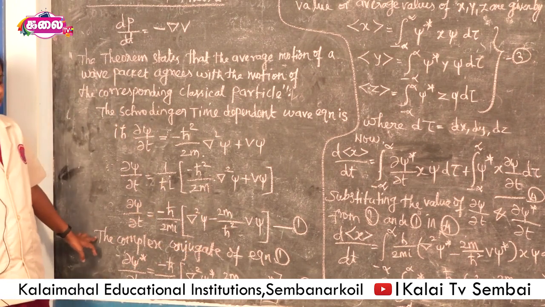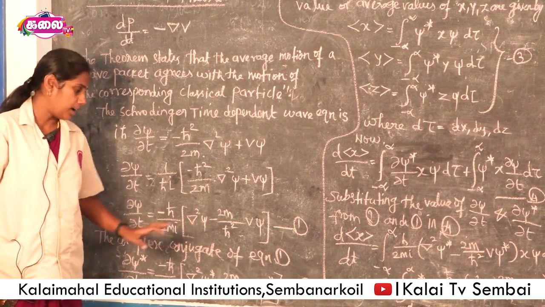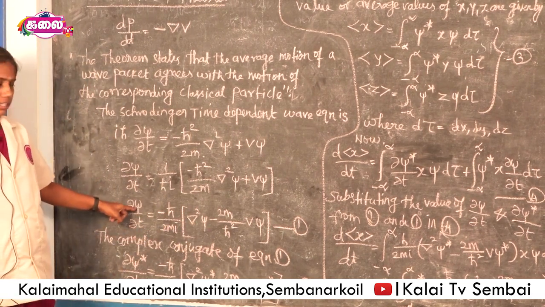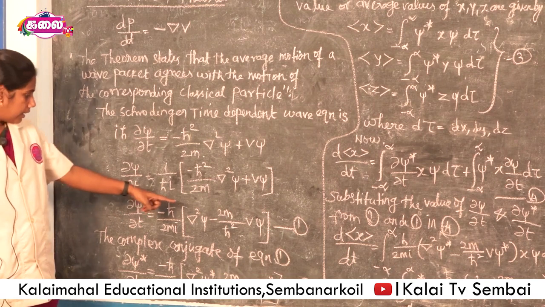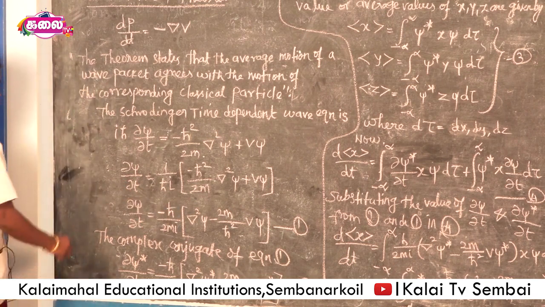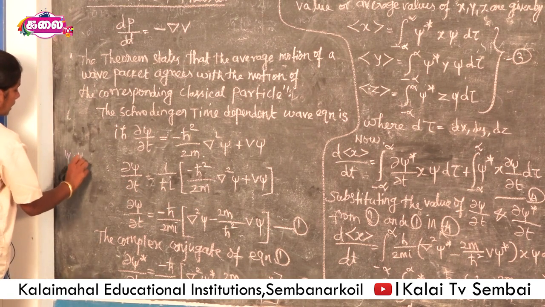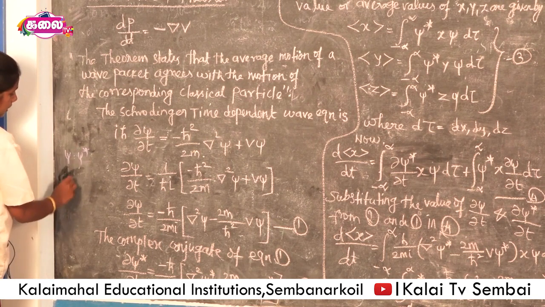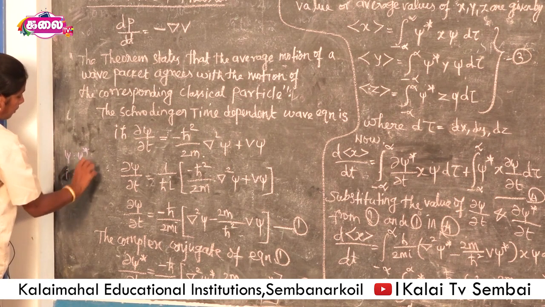Then we find the complex conjugate of equation 1. Complex conjugate means psi is written as psi star and i is written as minus i.